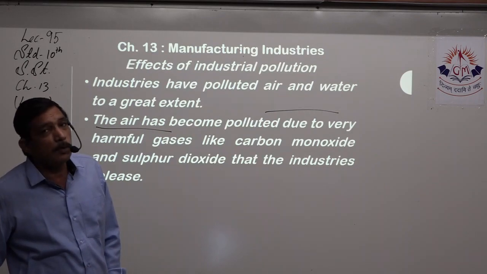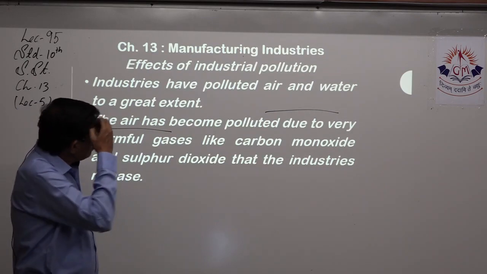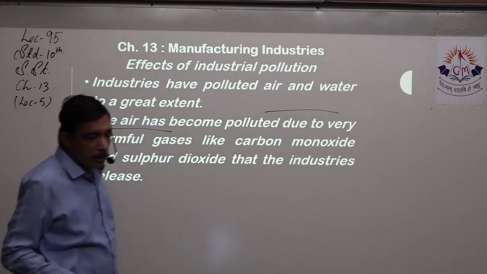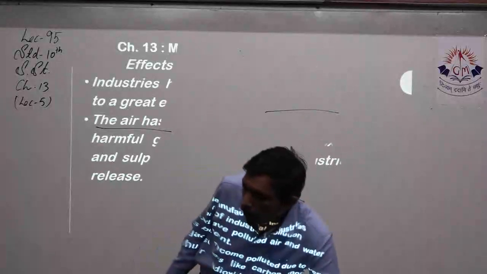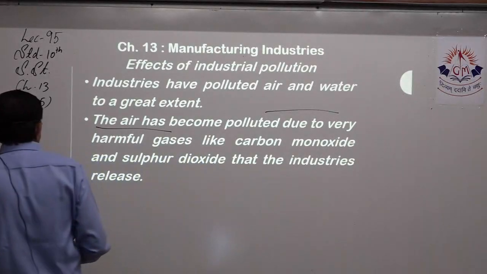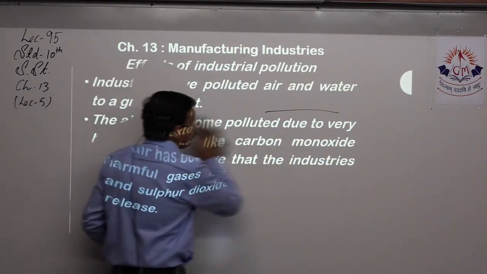So this is the fourth type of effects of industrial pollution. First thing is industries, they pollute air and water maximum to the great extent. Air and water is polluted.